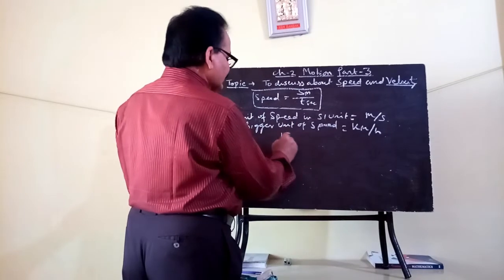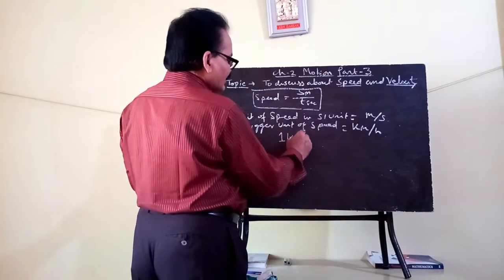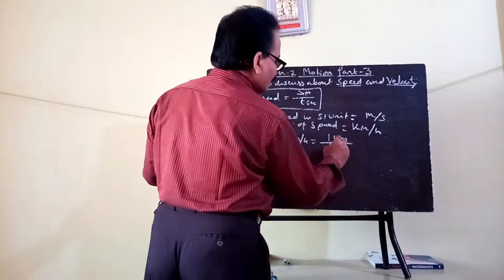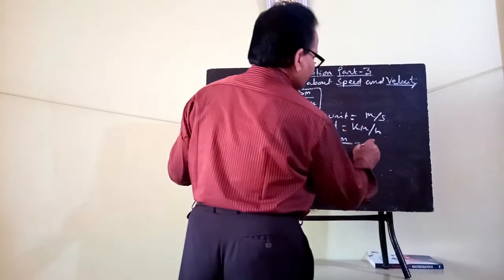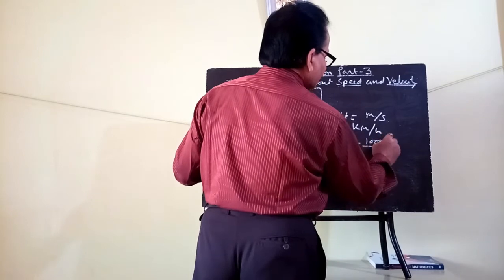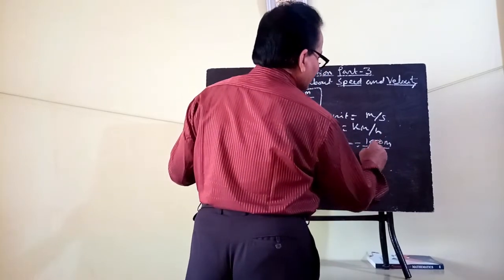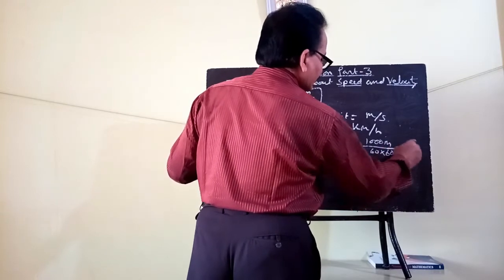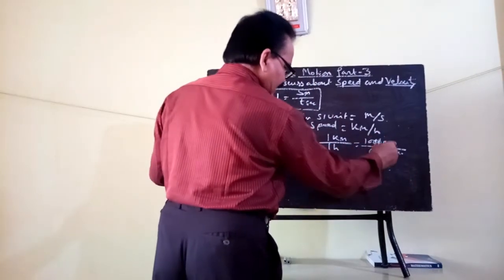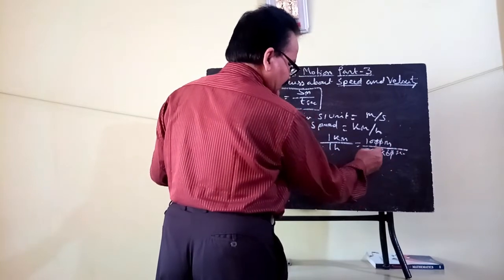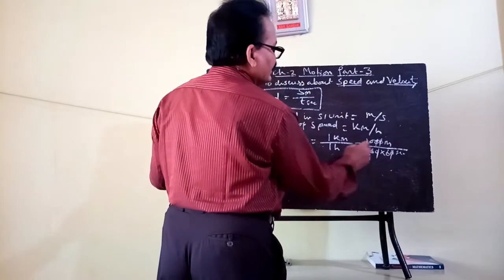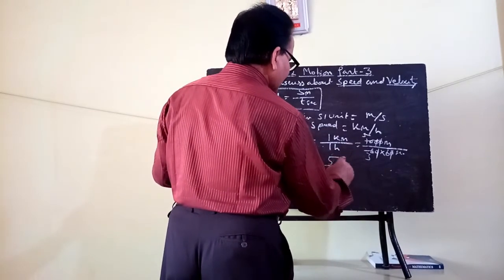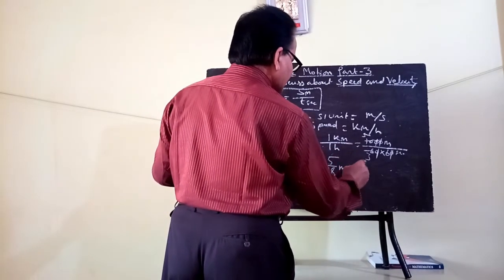So 1 kilometer per hour means 1 kilometer distance in 1 hour time. 1 kilometer means 1000 meters and 1 hour means 60 minutes, and 60 seconds each. Cancelling the zeros, 2 threes are 6, 2 fives are 10, so this is 5 by 18 meter per second.